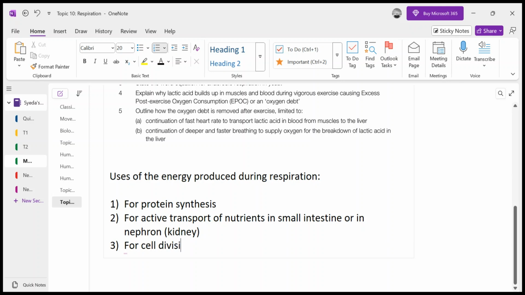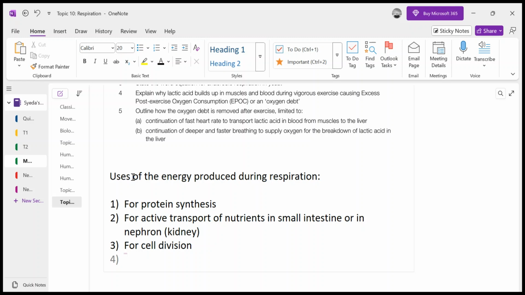Now, our cells need to divide for repairing or for the growth of an organism. For example, the size of the organism has to be enlarged. If a baby is born, then as he gets older, his size increases, and the size is increased due to the division of its cells. One cell divides into two, then two divide into four, right? So somatic cell division, and even gamete formation, also requires energy. So for cell division, energy is required.